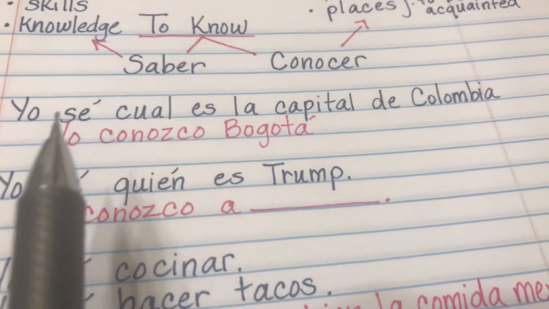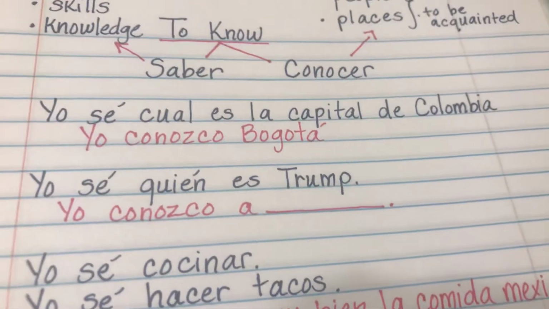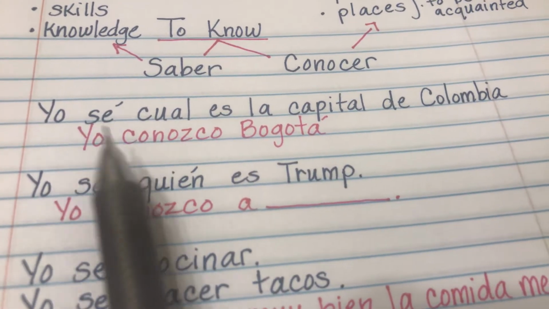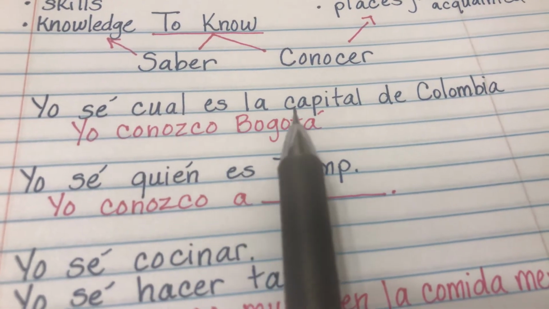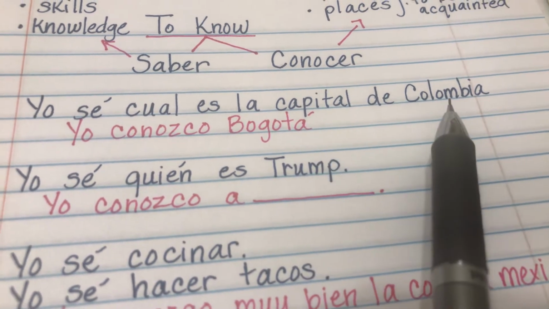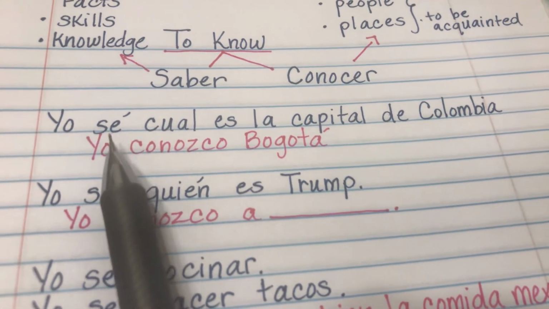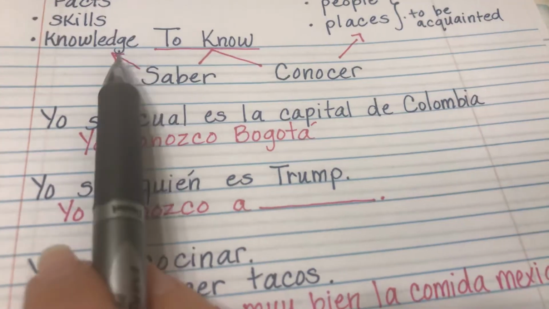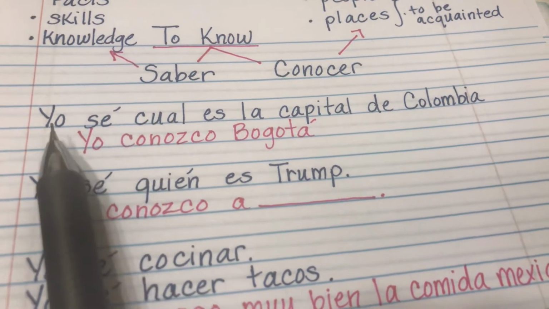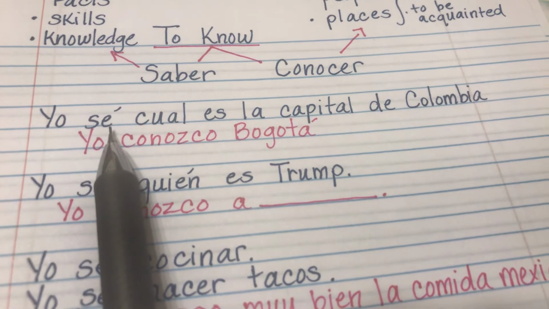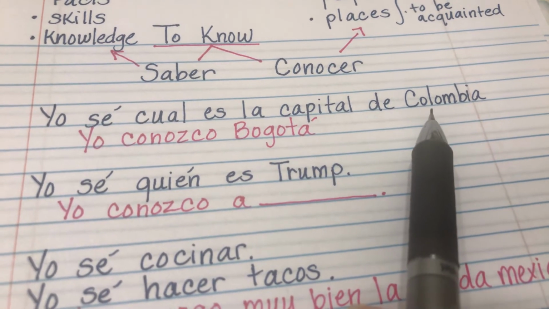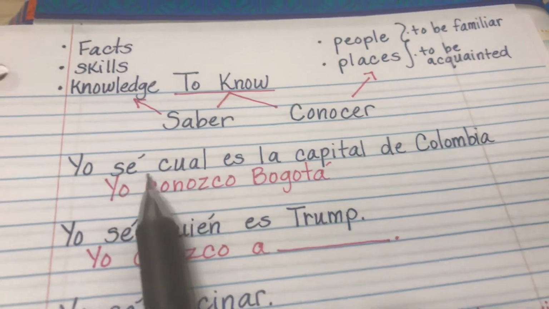So here's one example. Yo sé cuál es la capital de Colombia. Right here they're using this word, saber. I know what the capital of Colombia is.